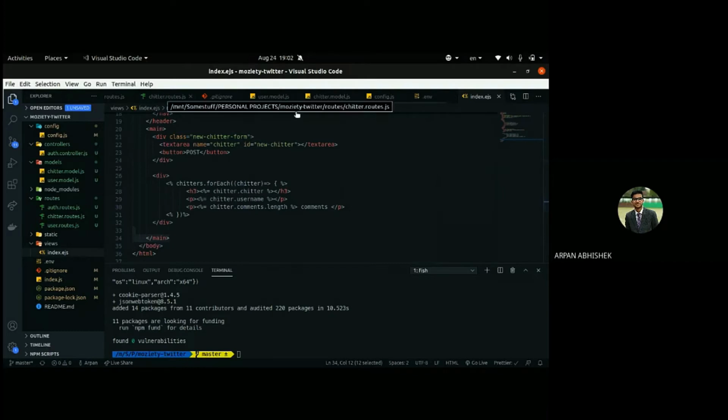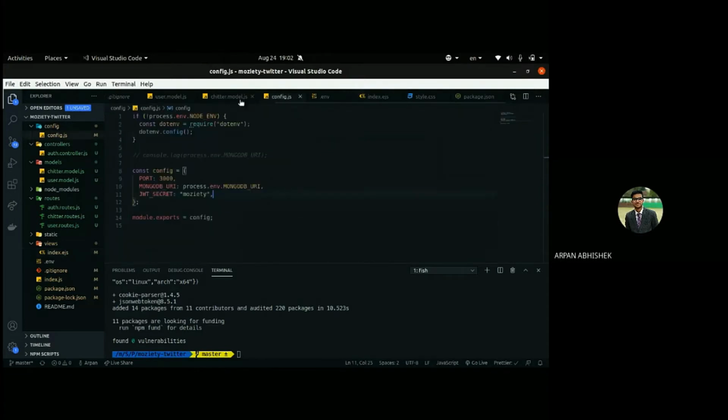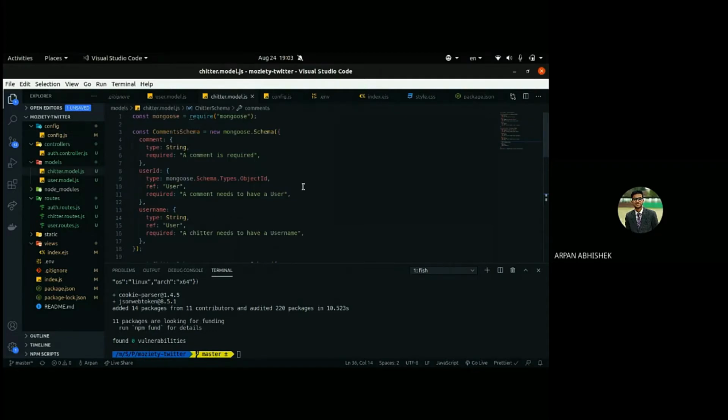So the idea is whenever the user is signed in, the JWT secret is one for the whole program. Based on that secret only, every user will have a token. It cannot be unique for every user, because we have to verify the JWT token so that we can authenticate the user that was signed in.